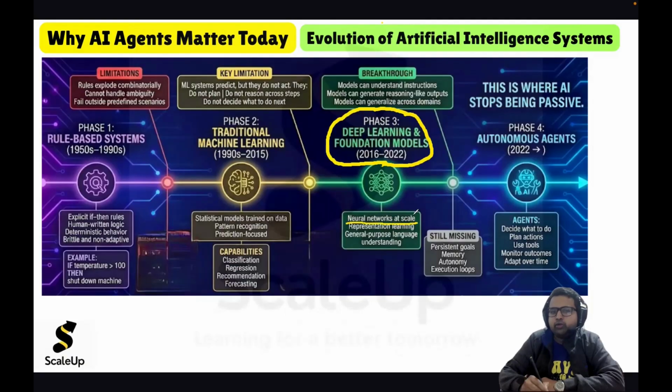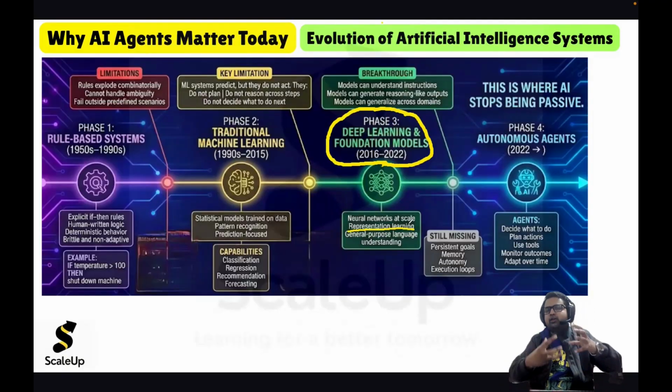Now the very good thing about deep learning was, if we use a deep neural network, it has a very interesting property of representation learning. Now, what is this representation learning? Representation learning means whatever natural language we have, the text and all that, we can convert it into a vector space, and there similar words or similar contexts are aligned in a similar manner.